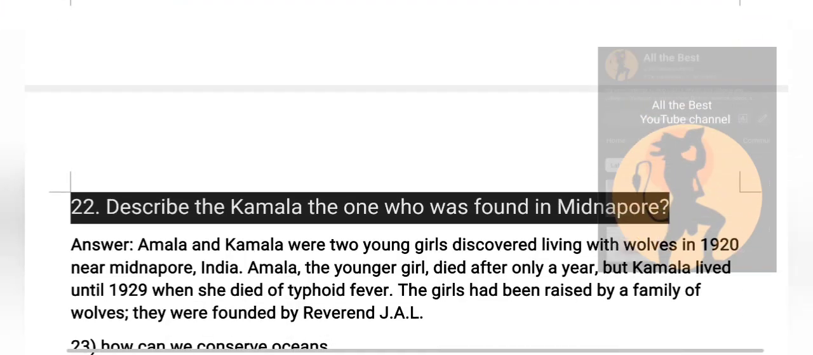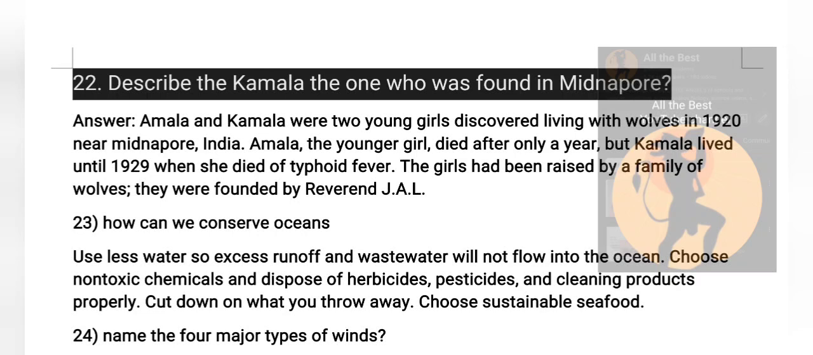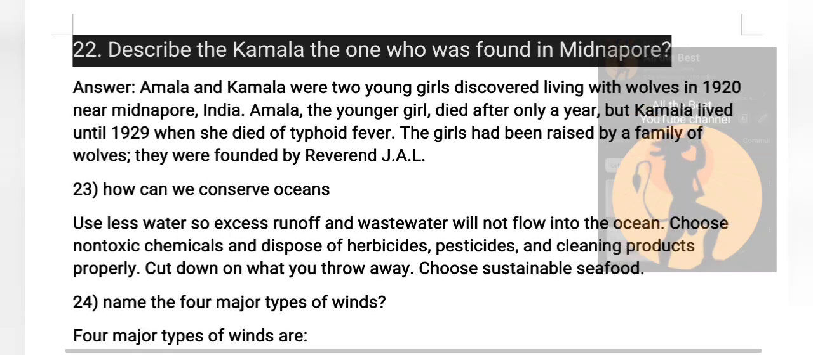So next question, describe the Kamala, the one who was found in Midnapore. See, Amala and Kamala were two young girls discovered living with wolves in 1920 near Midnapore, India. So Amala, the young girl, died after only a year, but Kamala lived until 1929, when she died of typhoid fever. The girls had been raised by a family of wolves. So they were found by Reverend Jal.